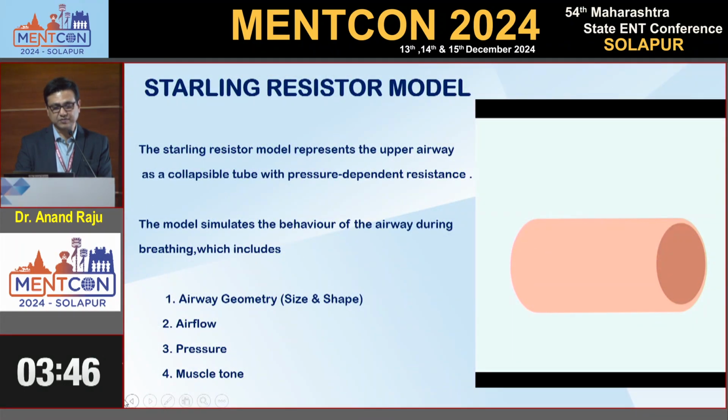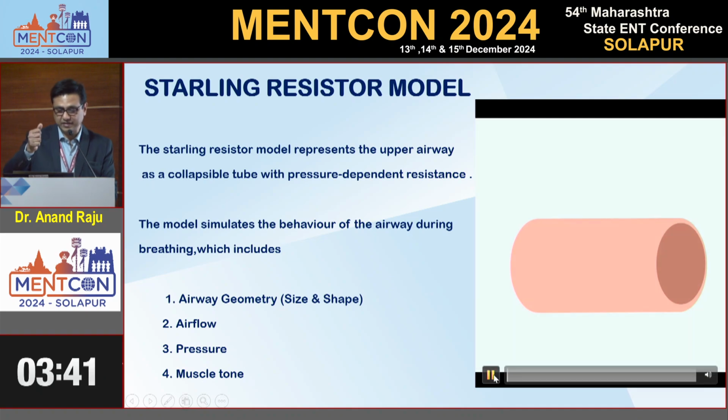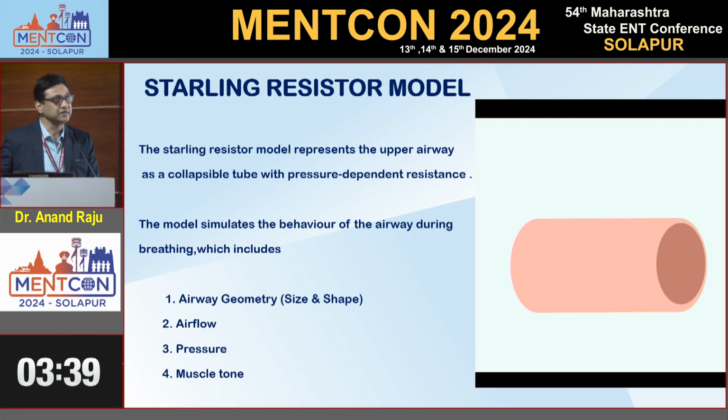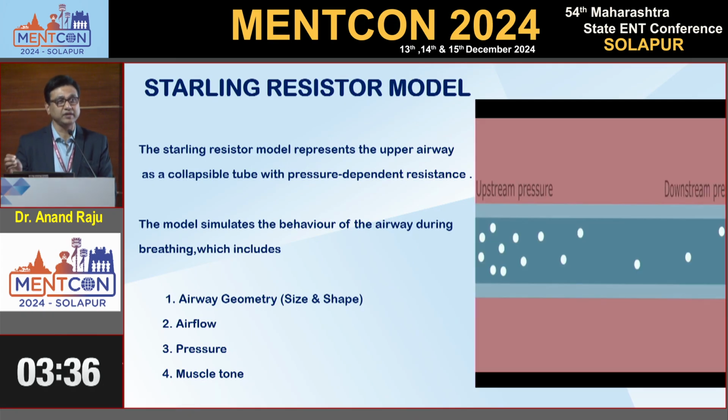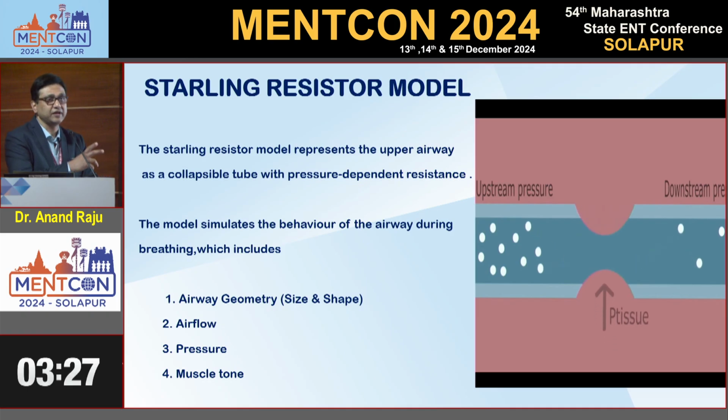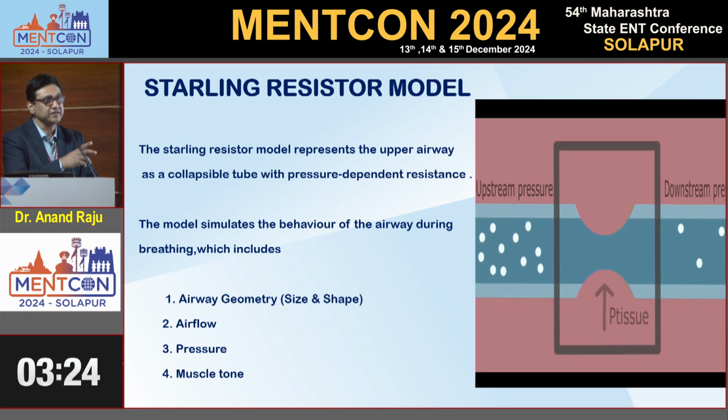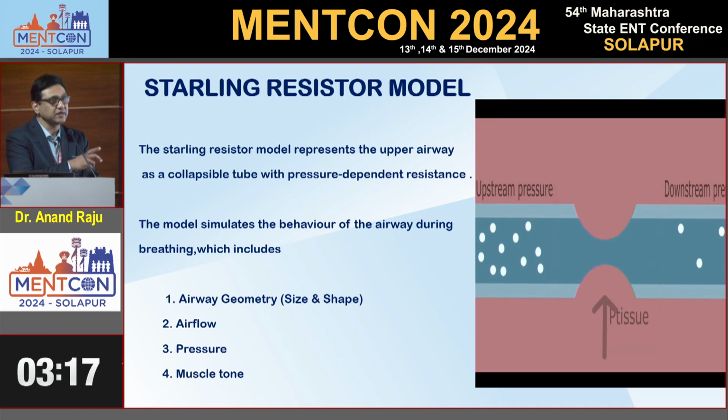The Starling resistor model is an important thing we have to know. This morning we discussed that nasal resistance is one of the very important things, so we have to keep it in our mind. In this model, the nose and trachea are a static pipe, a rigid tube. Only the pharynx is a collapsible tube. Whenever the nasal resistance is high, the mid portions will definitely collapse. So we have to improve our nasal resistance, and then only will the airway improve. This is the Starling resistor model, so we always keep it in mind during our practice.